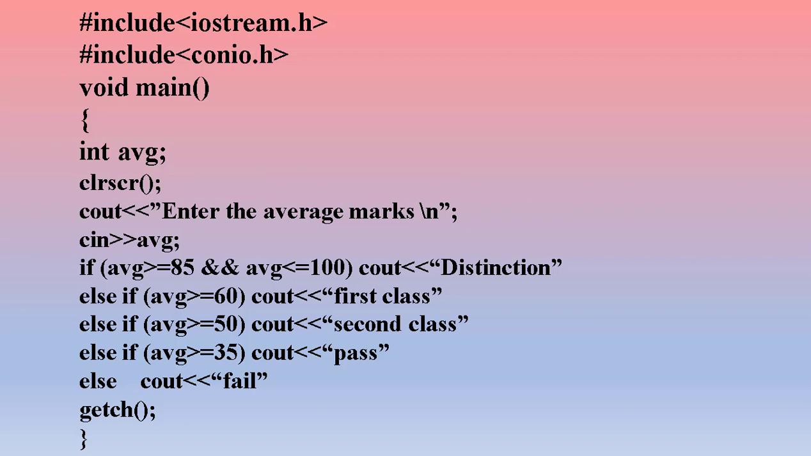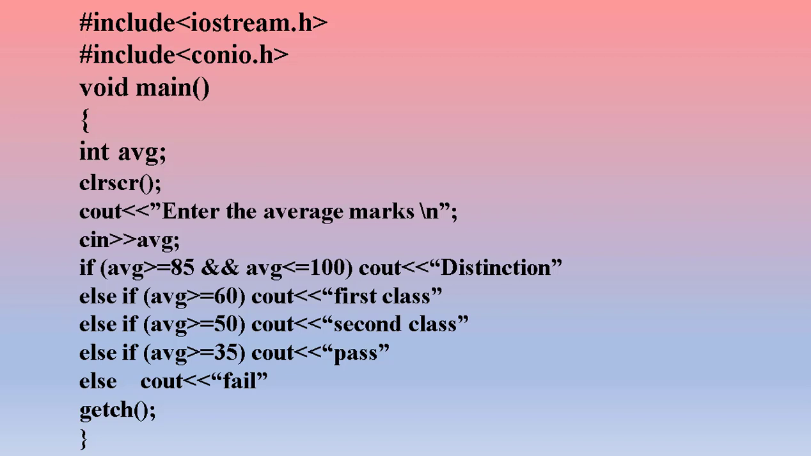The next header file is conio.h. Conio means console input output header file. This header file is used mainly for clear screen and getch. The next statement is void main. Void is a data type that is used whenever we don't return any value to the function. When we don't return any value, in that case we use void. Then we have a main function. Main is important in all the programs. Without main we cannot write any program. There will be only one main function in all the programs, and it always starts execution from the main function.